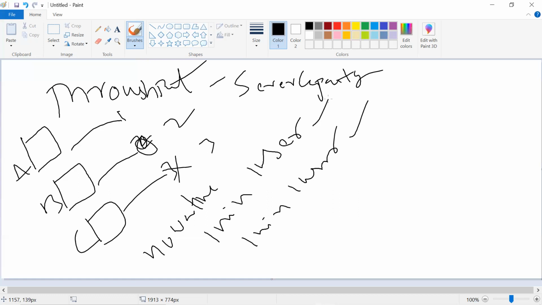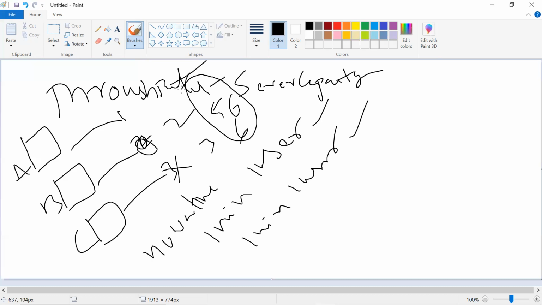Now let's say 6 persons came. Then the other 3, persons 4, 5, 6, have to wait, because your server capacity is only 3 people at a time. So this helps us define throughput.